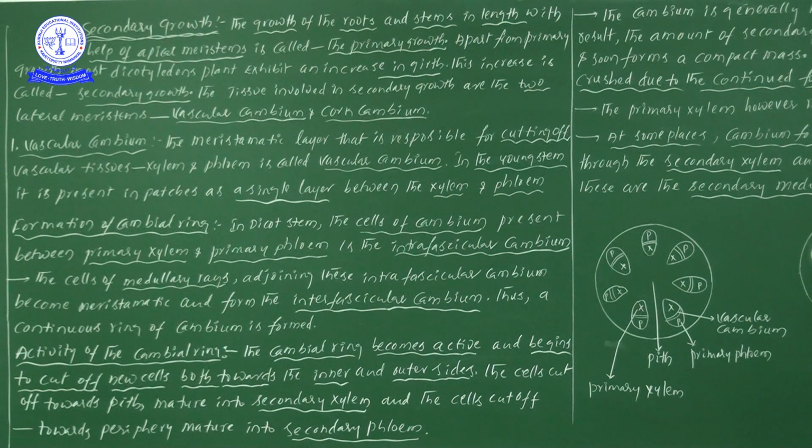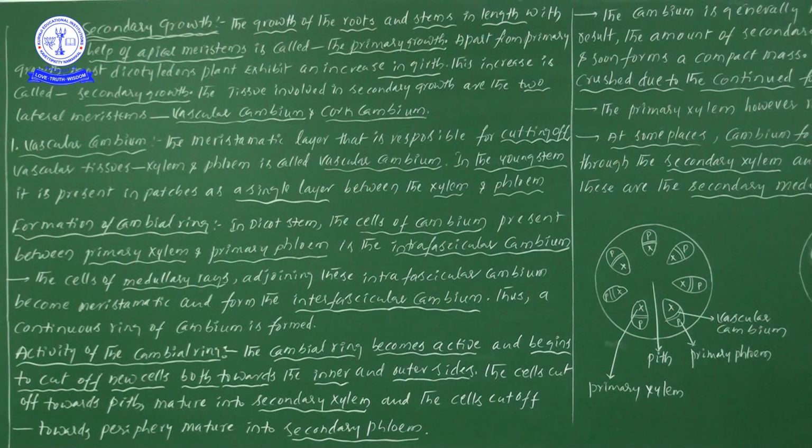Next, apart from the primary growth, most of the dicotyledonous plants exhibit an increase in their girth. So what is happening now is that the width will be increased. When the plant is in a young stage, the stem diameter is very small.